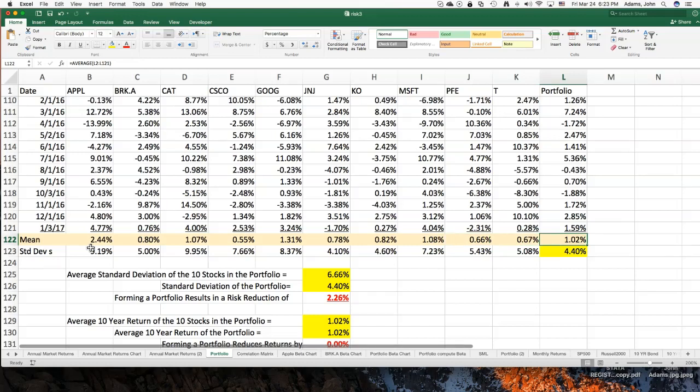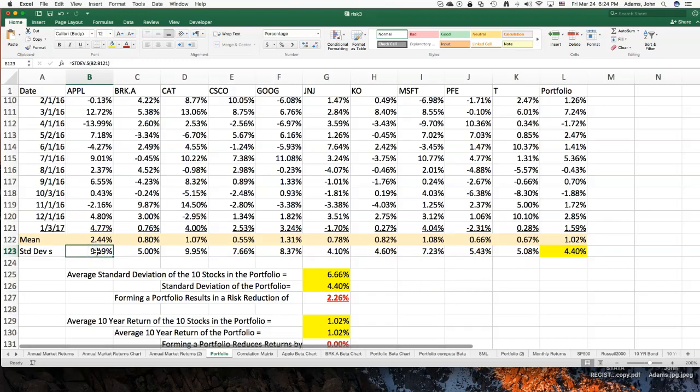For our portfolio, if I calculate its average going up and down for all the months from February of 2007 to January 2017, I would come up with an average monthly return of 1.02%. I would also get 1.02% if I took the average of the mean values for each one of the stocks in our portfolio. So again, the portfolio's return is simply the average return of the stocks that are in the portfolio.